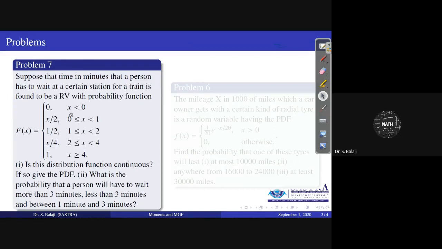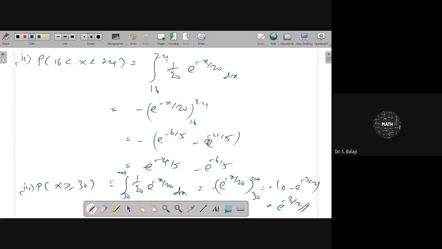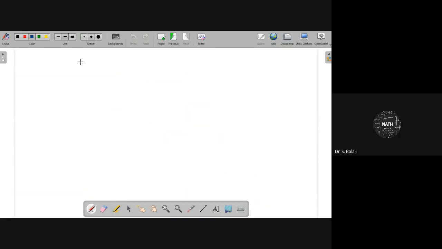Yes. Can you give the answer for this one here? F of x is given as 0 for x less than 0, x by 2 for 0 to 1, 1 by 2 for 1 to 2, x by 4 for 2 to 4, and 1 for x greater than or equal to 4. Or you can write the solution for the 7th problem.